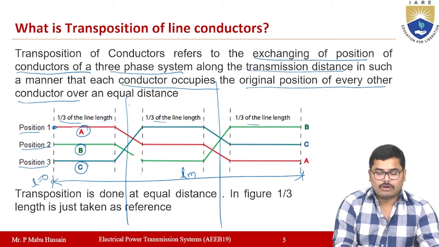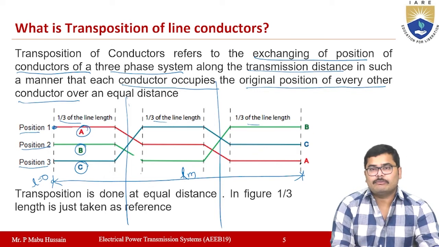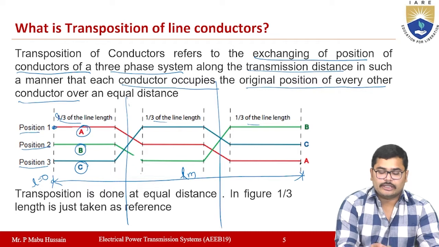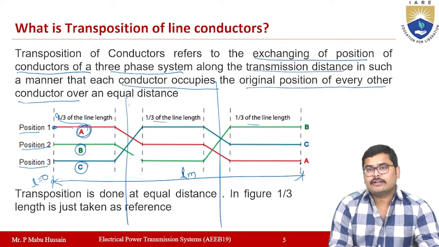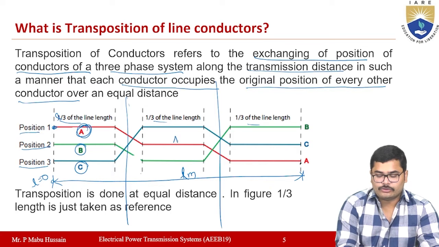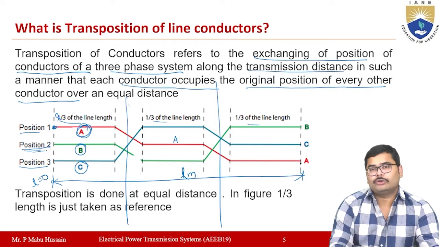After a distance of L by 3, the position of A will change to position number 2.